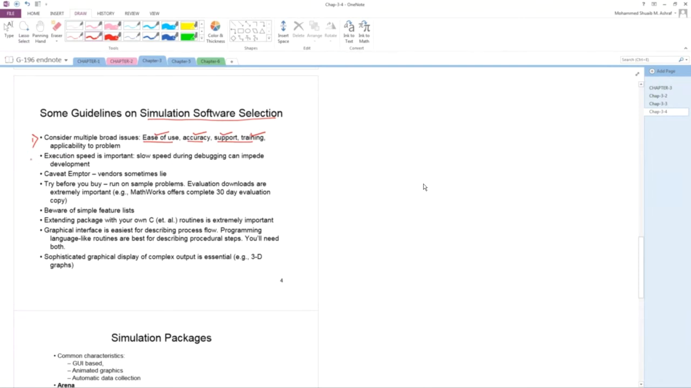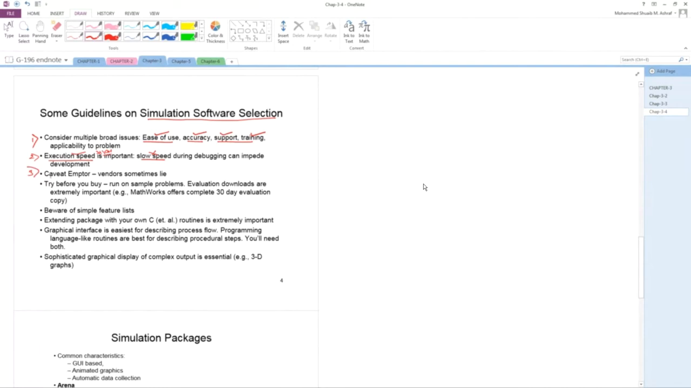Execution speed. Next you will see is execution speed. The execution speed of the software must be good, because slow speed will create a problem. So slow speed creates problems. Execution speed must be high.